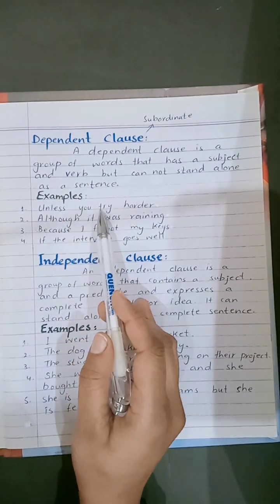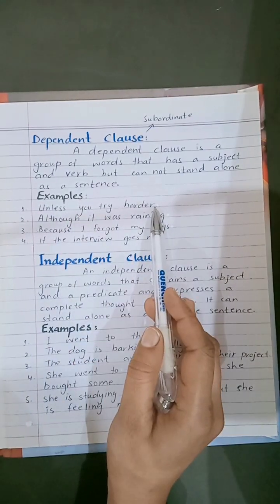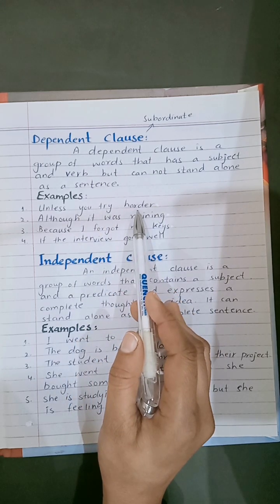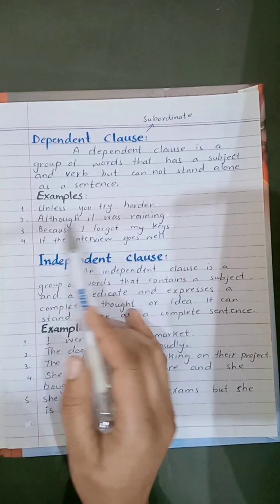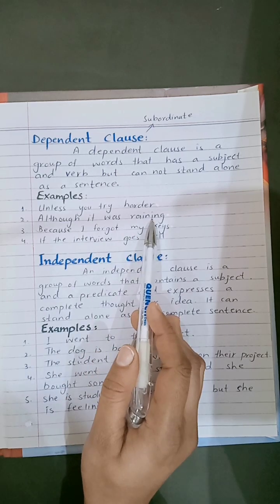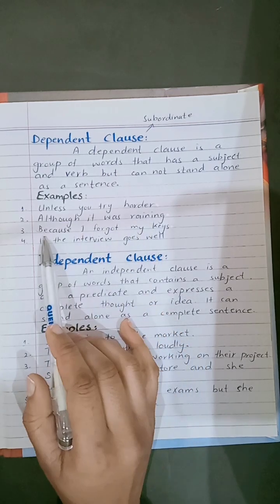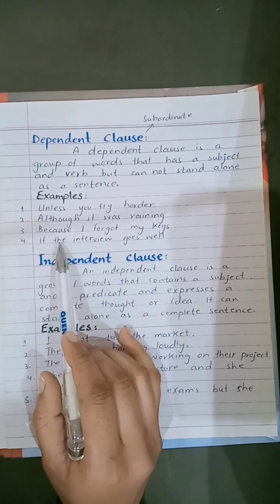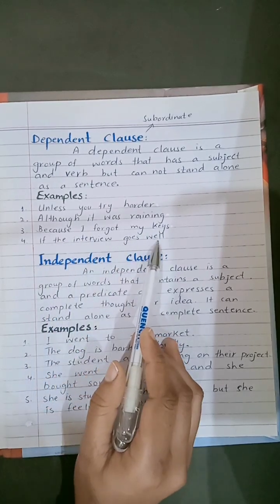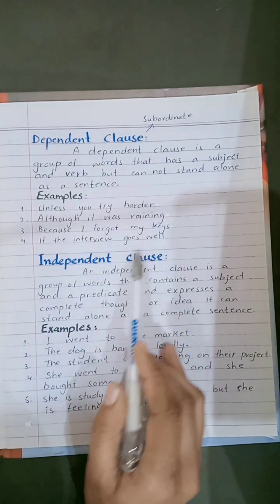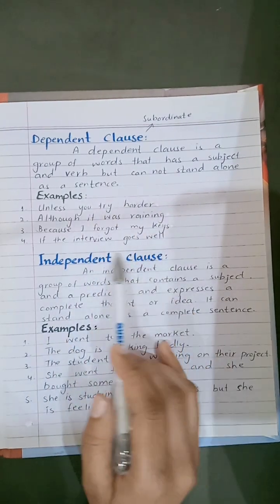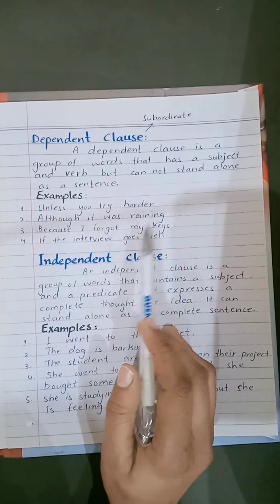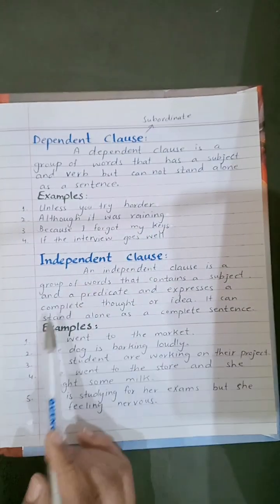Let's see. Unless you try harder. This is a dependent clause. It doesn't give a complete meaningful sense. Although it was raining. This is also a dependent clause. Because I forgot my keys. If the interview goes well. These are all examples of dependent clauses and they cannot give us complete meaning or complete sense.